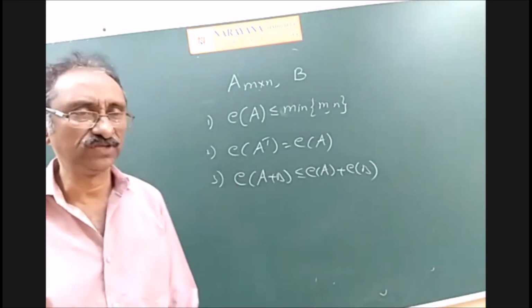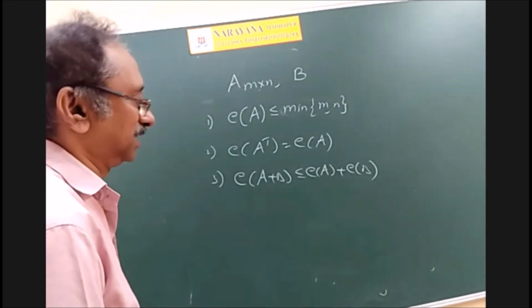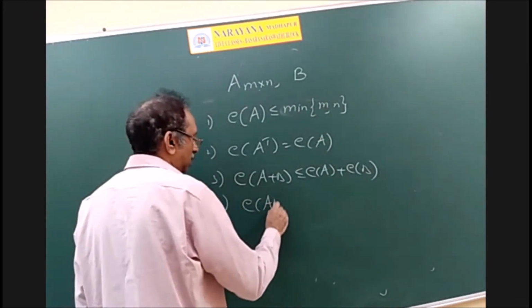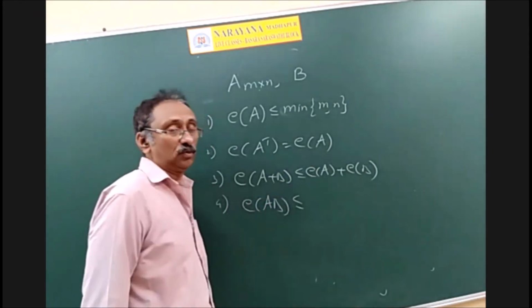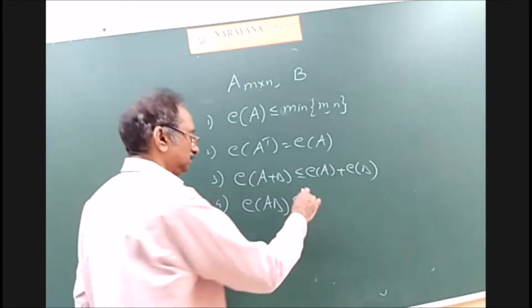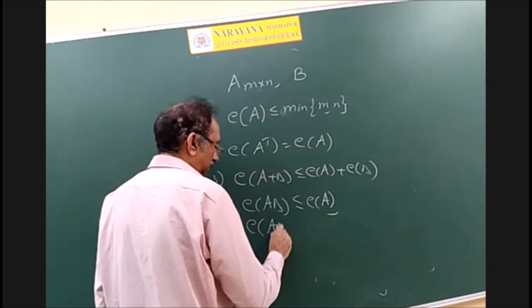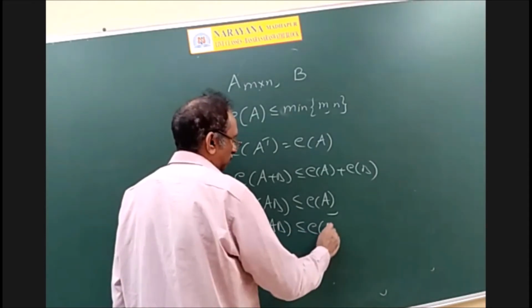No proofs are needed. Rank of A plus B is less than or equal to rank of A plus rank of B. And rank of AB is less than or equal to either of the matrices. That is, it is less than or equal to rank of A, and it is also less than or equal to rank of B.